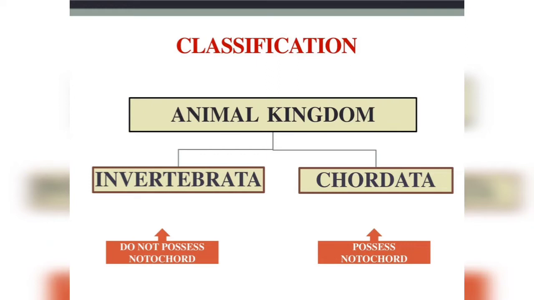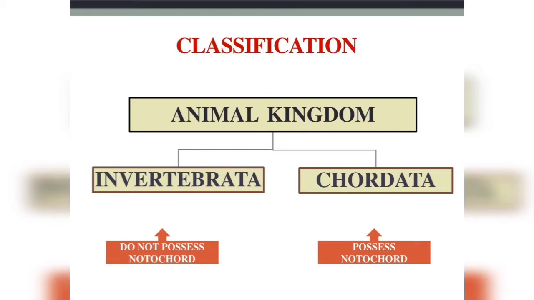Animals are included in a large group called animal kingdom. Animals are broadly classified into two groups, namely Invertebrata and Vertebrata. Invertebrates are animals that do not possess notochord, and chordate animals possess notochord or vertebral column. The invertebrates constitute the main bulk of the animal kingdom.